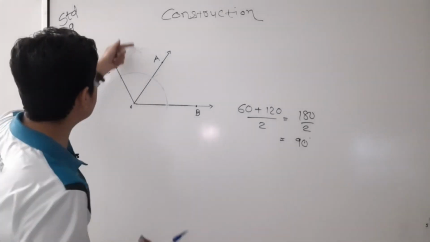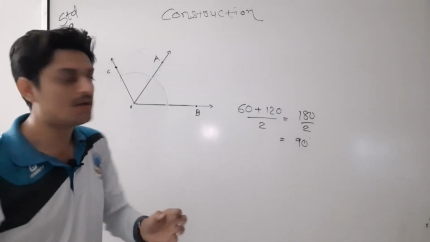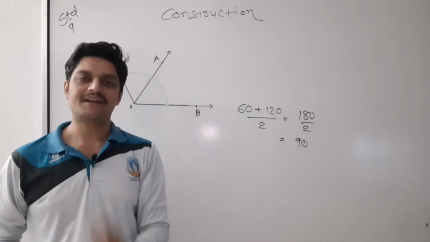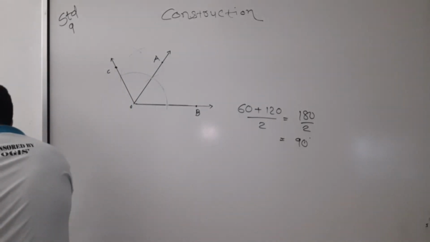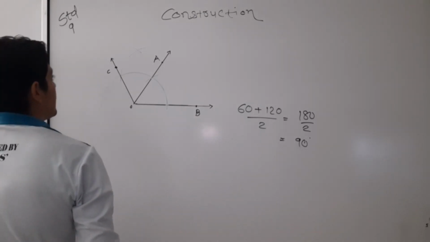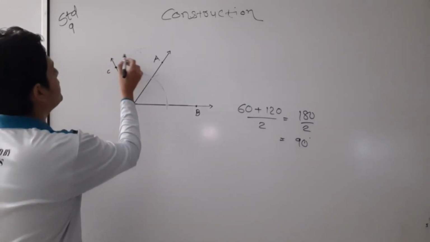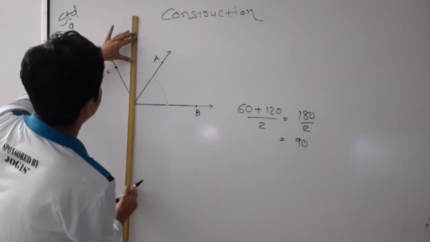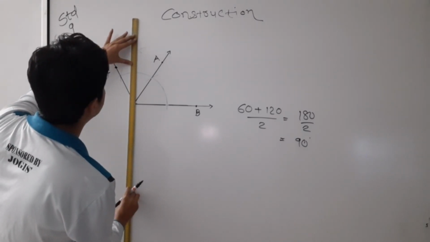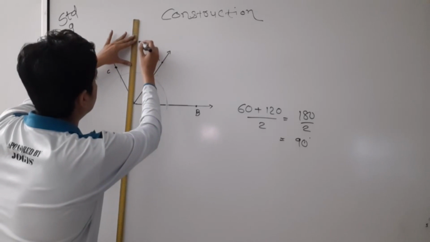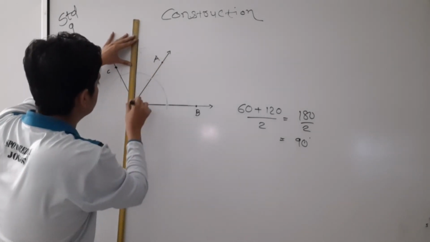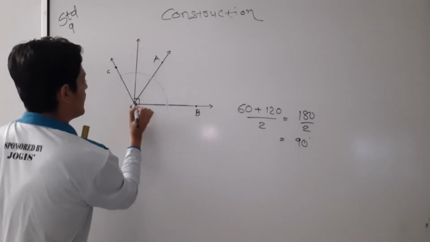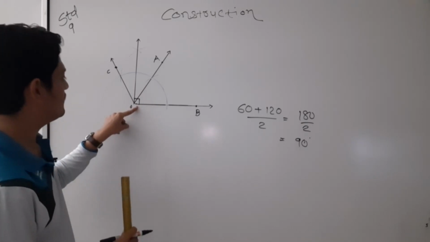And that is your 90 degree. From that intersecting point, you have to pass one line, and you will get a 90 degree angle. Then now here, as I have done, this is the intersection point. Then now I have to pass one line, and this is nothing but a 90 degree angle. See here, I have done the right angle sign.